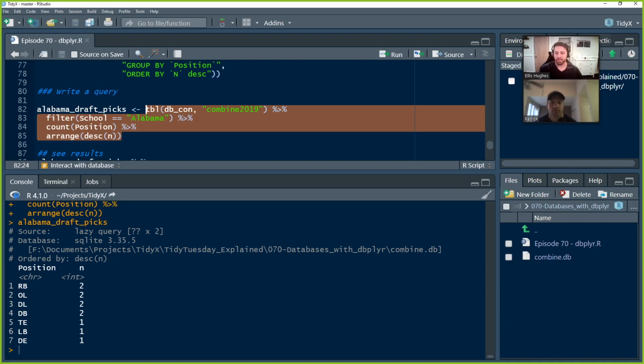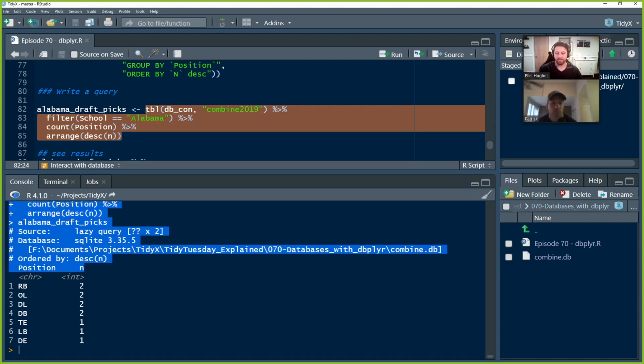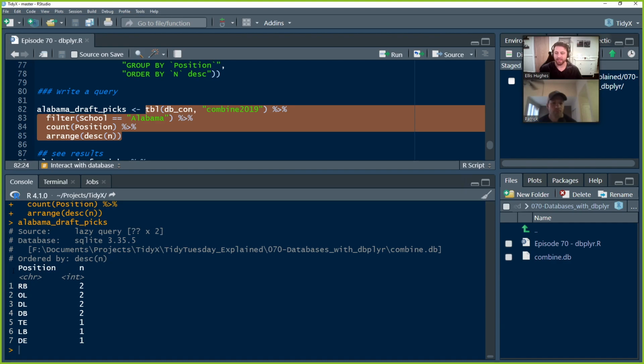So now it's pulled this. There's a bunch of information about extra stuff that exists that we don't really need to worry about here. But here's the data frame that we've got. And now we can start interacting with it as if it was on our computer. Bada bing, bada boom. All right.